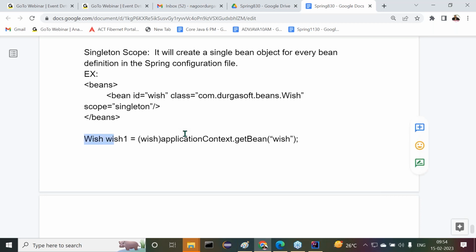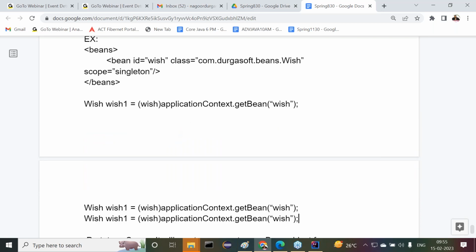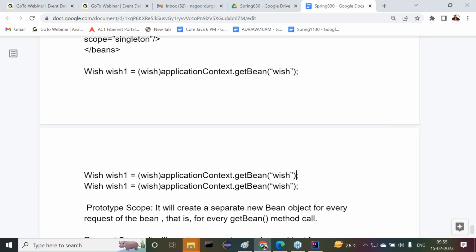How many times do we have to call it? Multiple times. 3 times we called it here with 3 reference variables, like this.